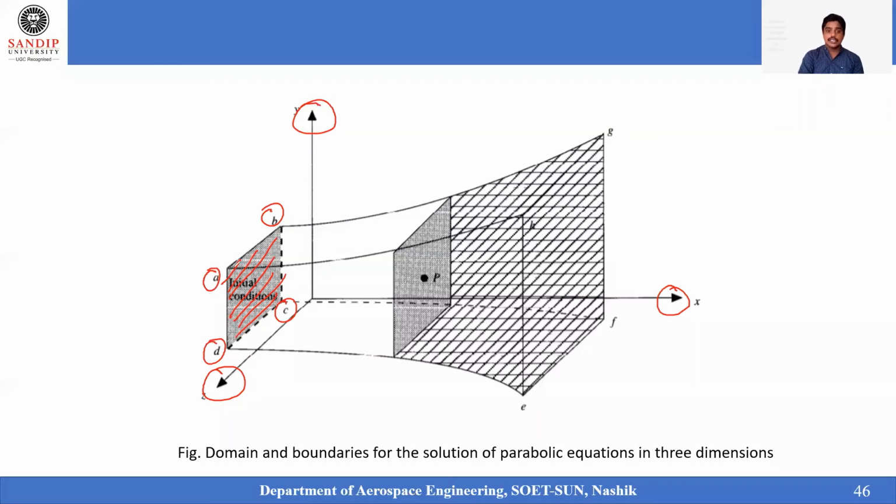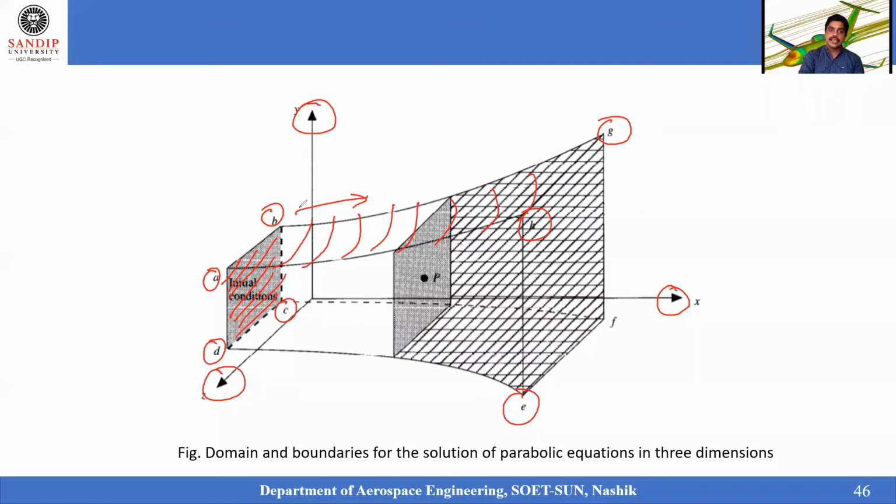By knowing the initial conditions, I am supposed to know the other conditions as well, that is the B and G, and the A and H surface. This boundary condition I am supposed to know. And one more boundary condition, that is AH, ED, and BG, FC also I am supposed to know. So I am supposed to know all four boundaries, and one inlet surface and four surfaces in this one.